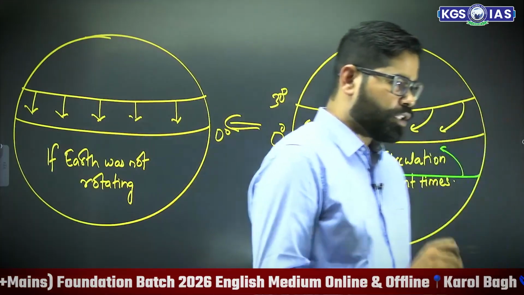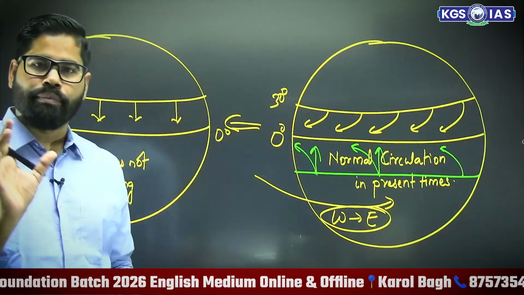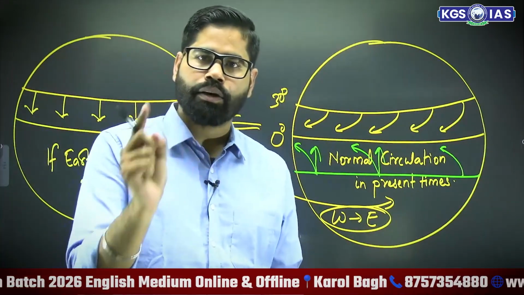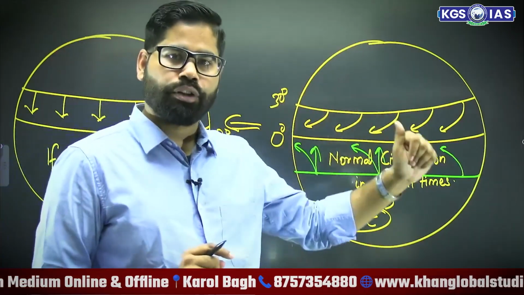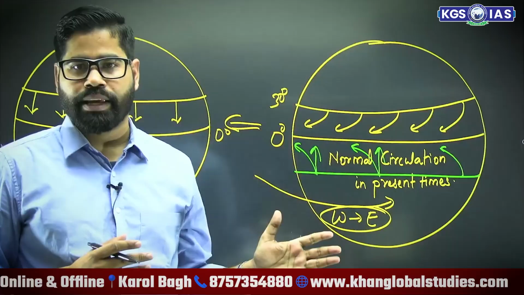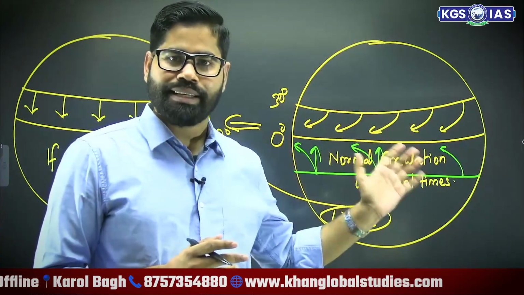Okay. So this is one part. You always have to remember just this one thing. If you remember clockwise and anti-clockwise, you will never get confused in northward or left or right. You will not get confused in this left or right.